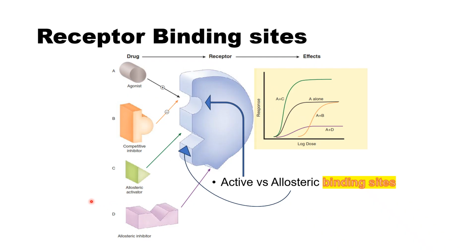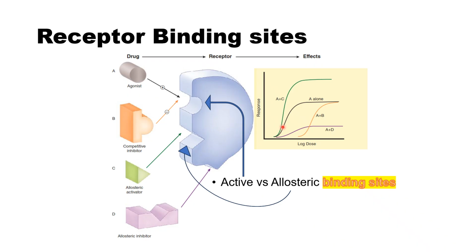Now, in the same way, there is what's called an allosteric inhibitor, and this allosteric inhibitor, when binding to the allosteric binding site, is capable of distorting the three-dimensional fitting between the agonist and the receptor binding site. So the receptor binding site will not be easily recognized by the agonist in a key and lock fitting pattern. So once they don't fit, the receptor will not be activated and the result will be A plus D. You see the efficacy has been reduced.